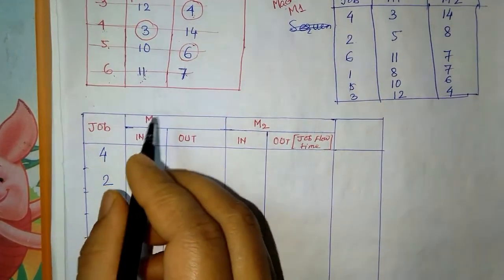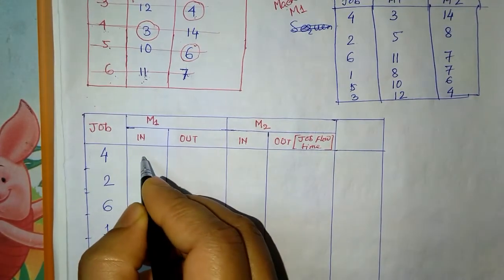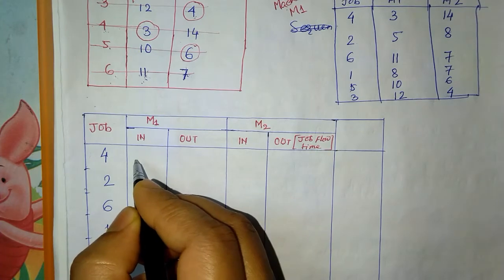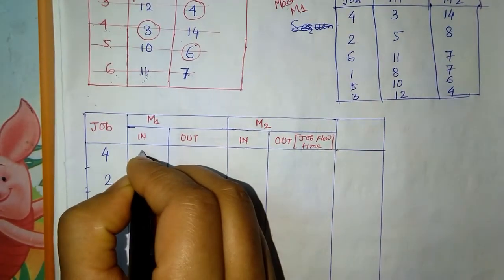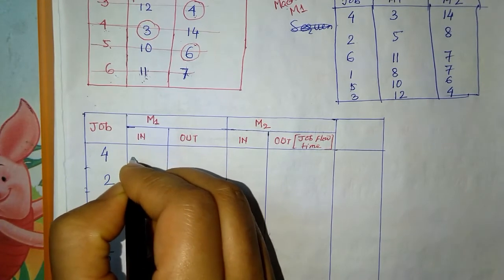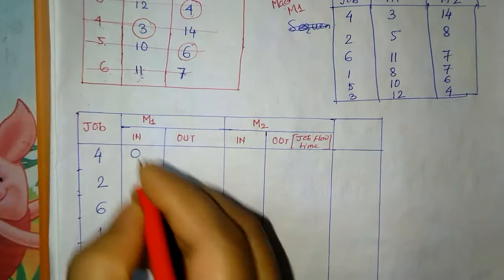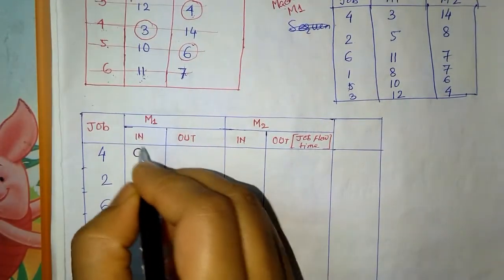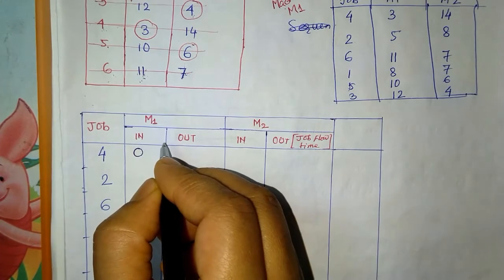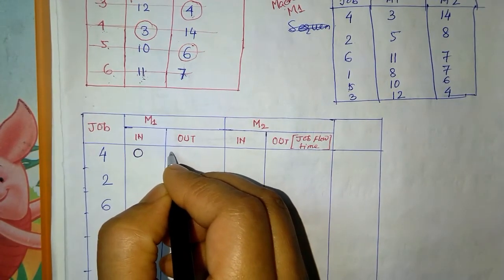So now let's see job 4. At which time will it enter the machine? The in time of the machine for the first job, in time means 0. And when will it go out of machine 1?